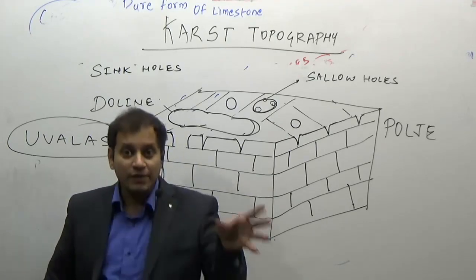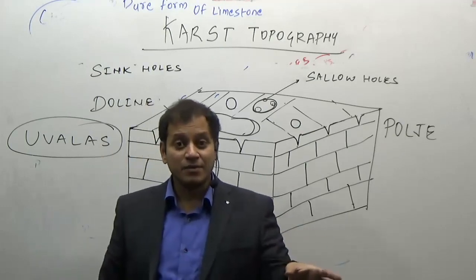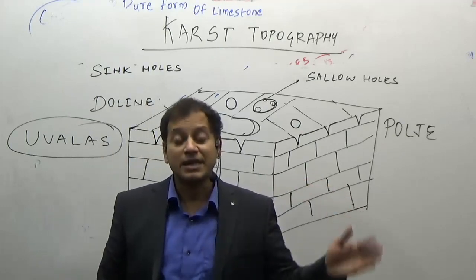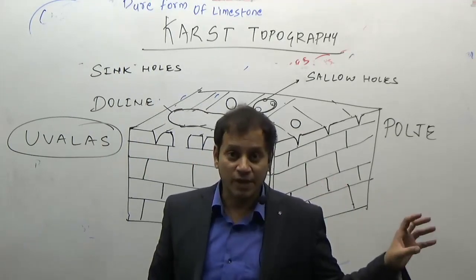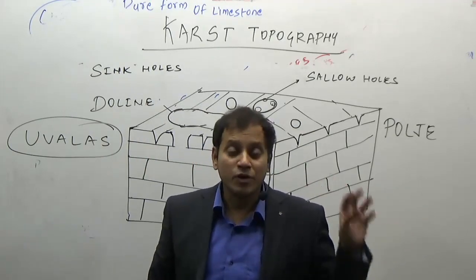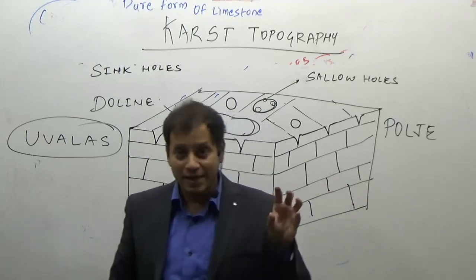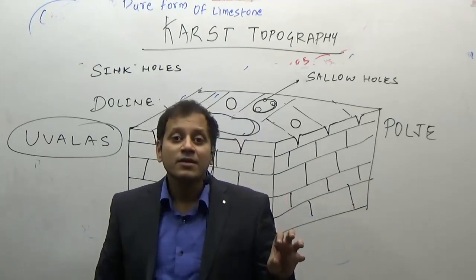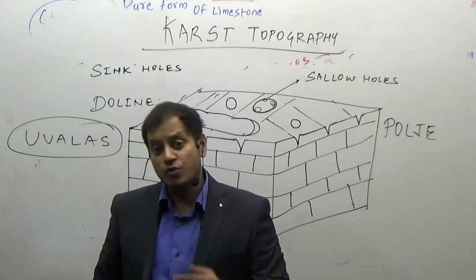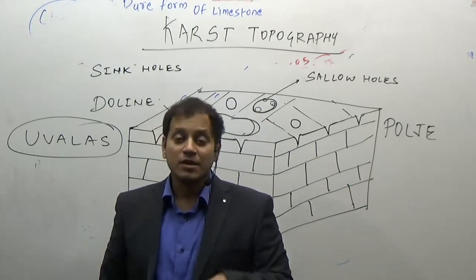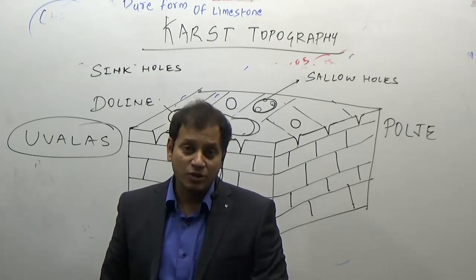I will attach some diagrams with this lecture so that you get a better idea of how these features look. But what you have to remember from the exam point of view is clints and grikes, because such questions generally come in the preliminary exam, so you have to remember only the terms associated with karst topography.